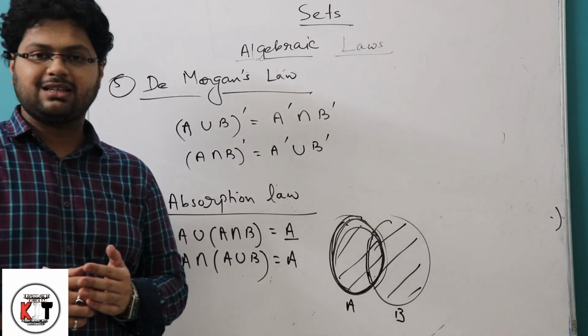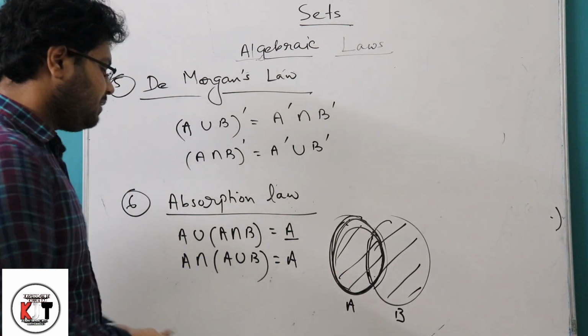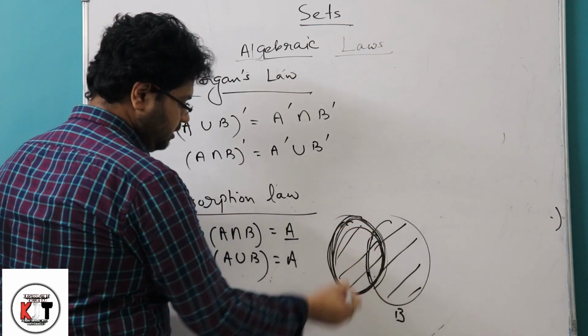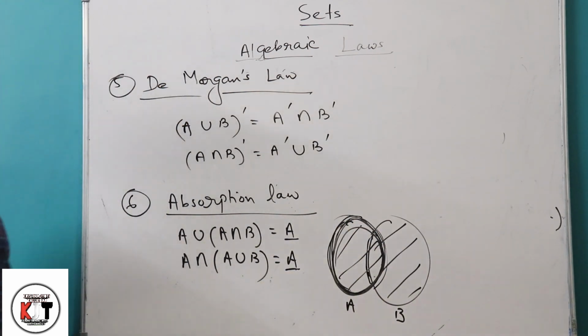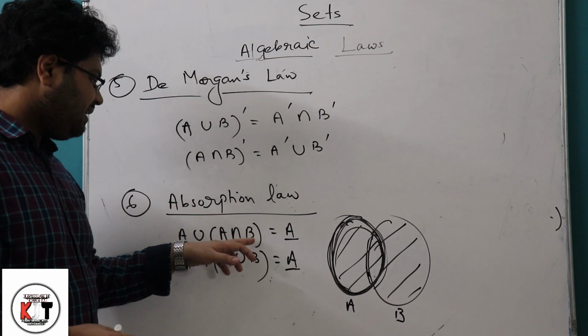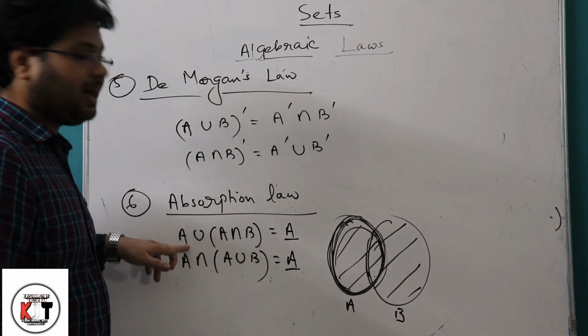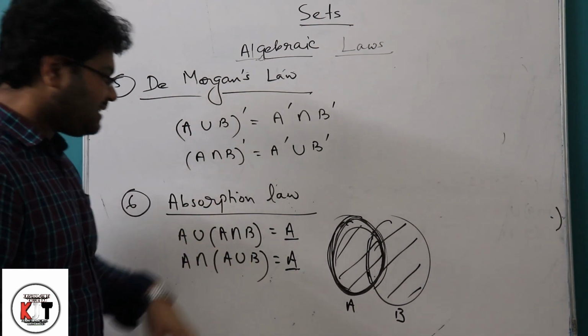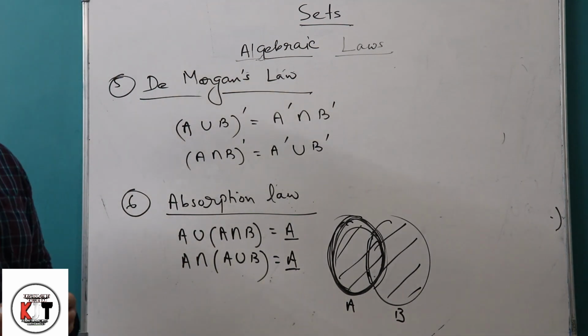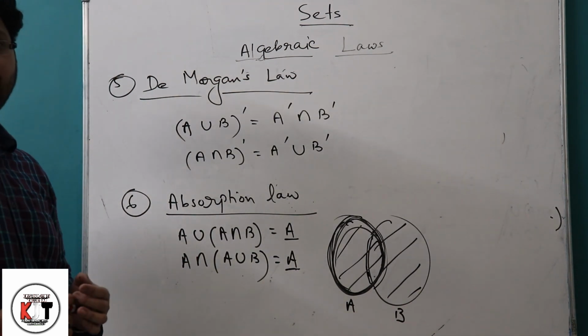So the result is A. In this law, B is being absorbed by A, so the name of this law is the absorption law.